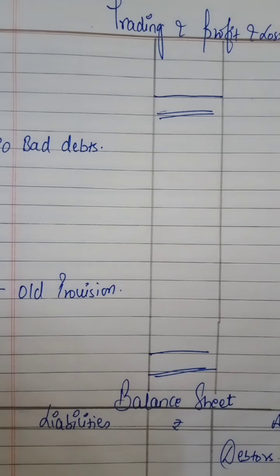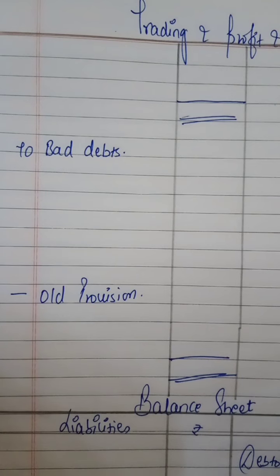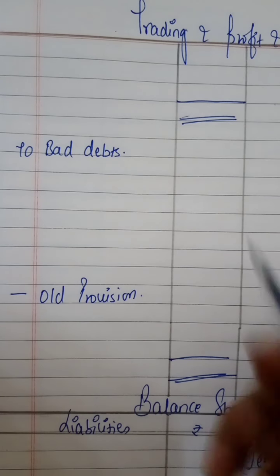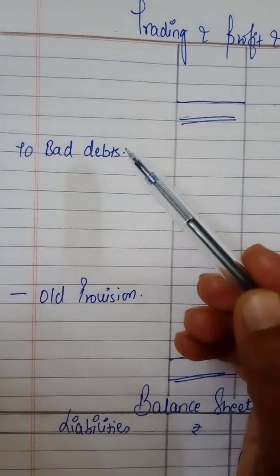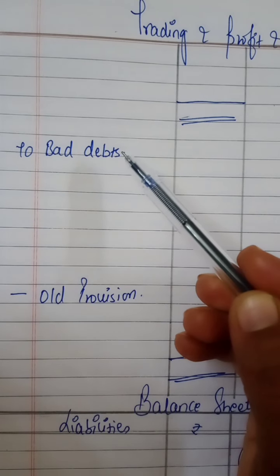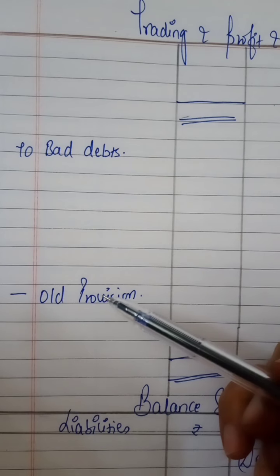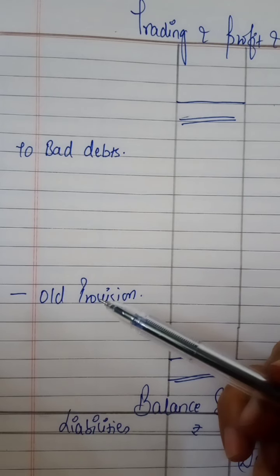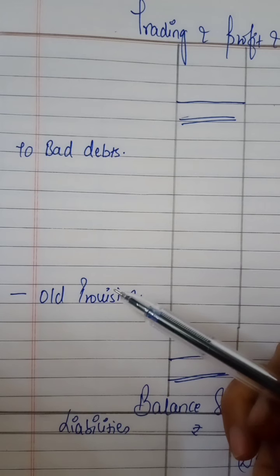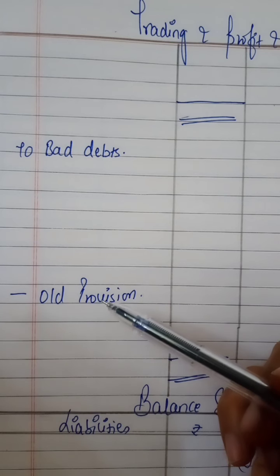Hello everyone. Now, children, there are certain adjustments which are related to bad debts. Three things will be given inside the trial balance. Bad debts will be shown in the debit side of profit and loss account. Then one provision will be given in the credit side of the trial balance: provision for doubtful debt. That provision is called old provision, which is given inside the trial balance.